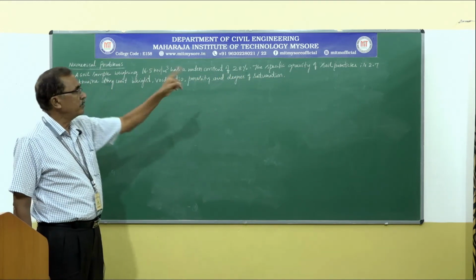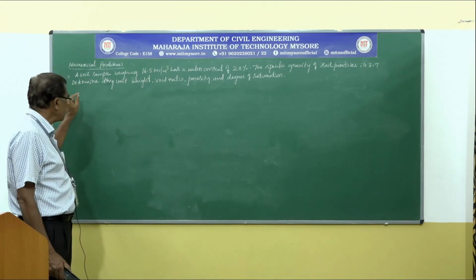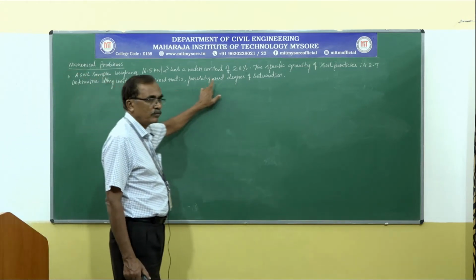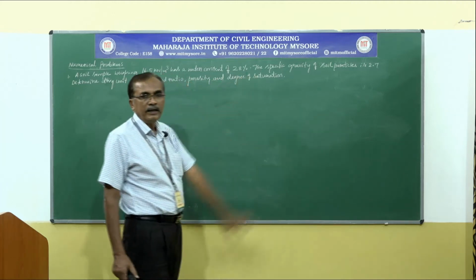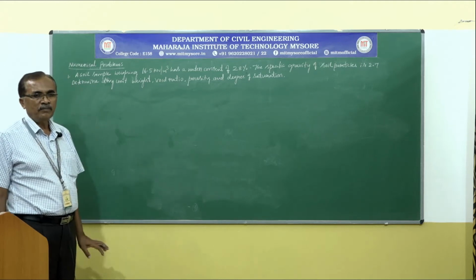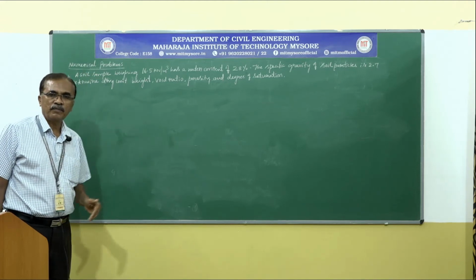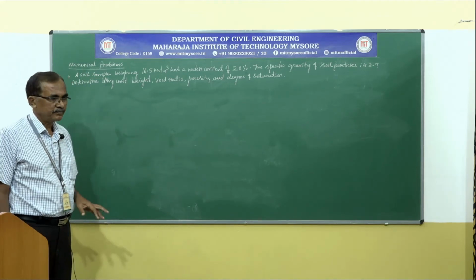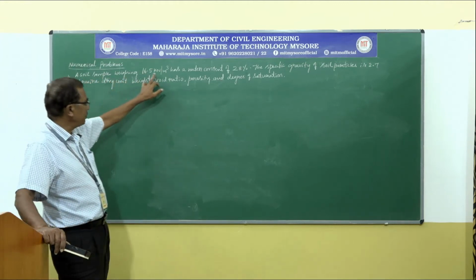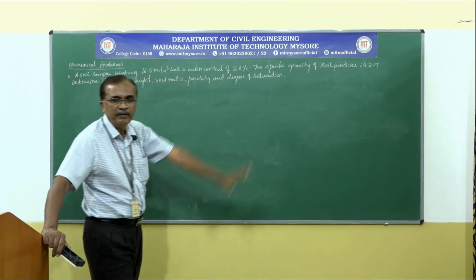For these given values of soil, it is asked to determine the dry unit weight, void ratio, porosity and degree of saturation. First you have to understand the problem, then write the given values and required values. A soil sample weighing 16.5 kilonewton per meter cube has a water content of 28%.